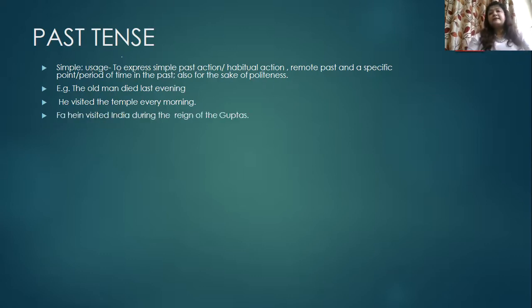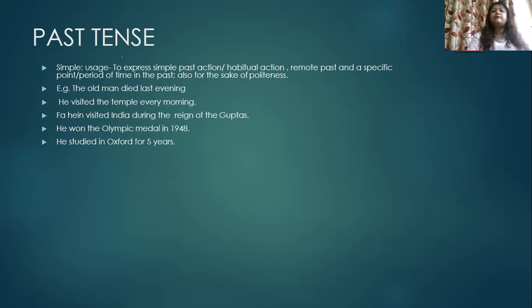Next, something that has happened in the remote past. Fahien visited India during the reign of the Guptas. He won the Olympic medal in 1948. This is again remote past as well as a specific point.